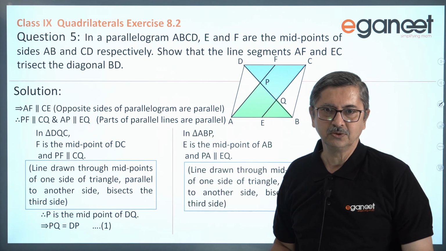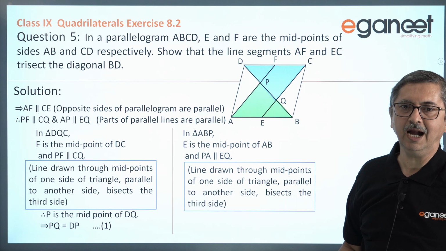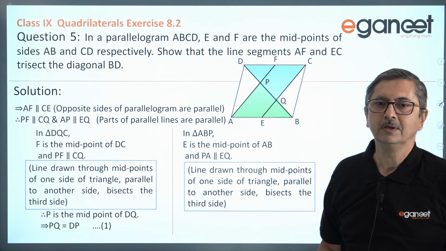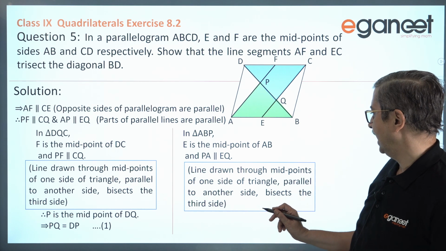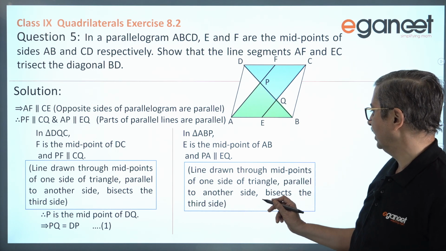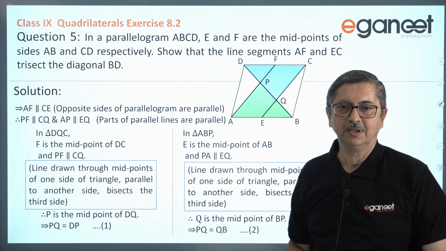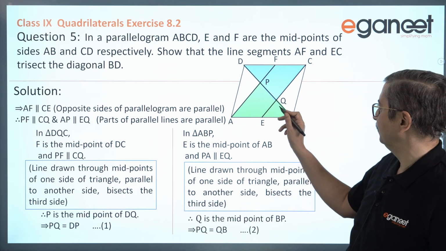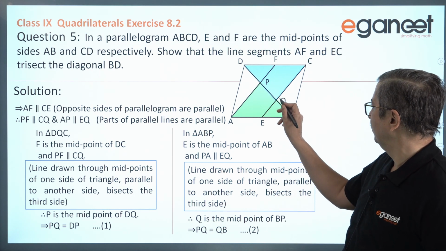So there we are. E is the midpoint of AB and PA is parallel to EQ. So a line drawn through the midpoint of one side of the triangle parallel to another side bisects the third side. So therefore Q is the midpoint of BP, and naturally PQ is equal to QB.